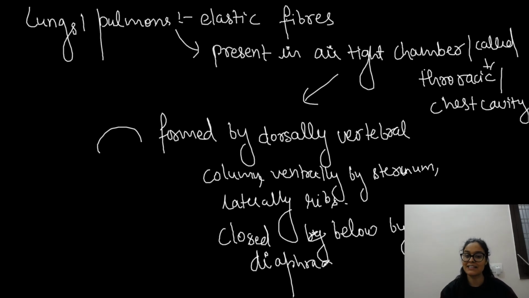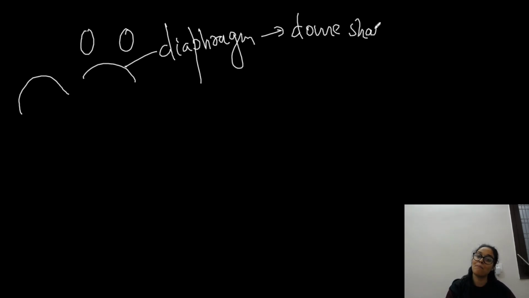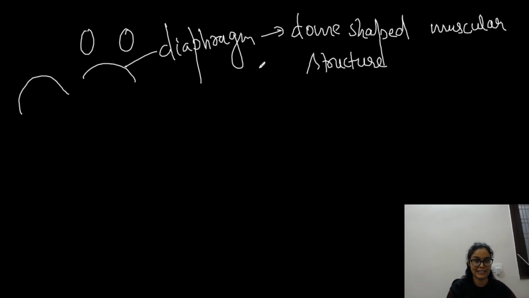So let's discuss the diaphragm, because they have asked questions on it, right? You can say this is a dome shaped muscular structure which helps in respiration, and it is so important for respiration. If it gets damaged, we won't be able to respire.